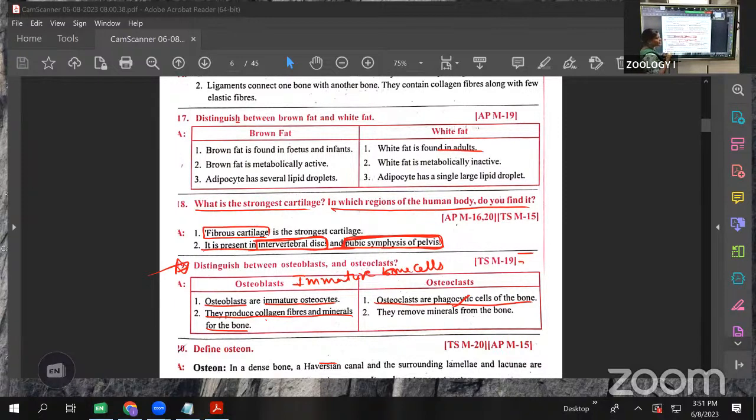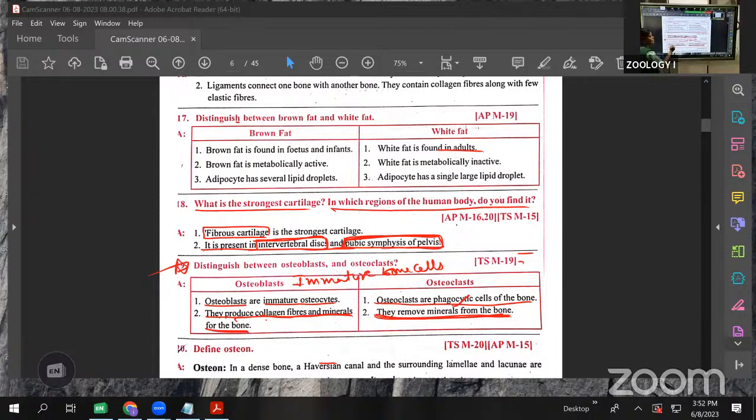The unwanted substances are taken inside for that purpose. Osteoclasts remove the minerals from the bones, while osteoblasts give the minerals to the bones. The osteoblasts produce the collagen fibers and minerals for the bone. Osteoclasts remove the excess minerals. That is about the osteoblasts and the osteoclasts. Clear?